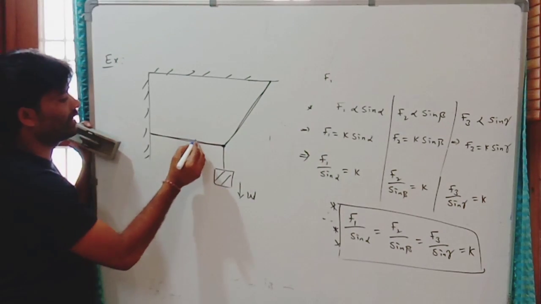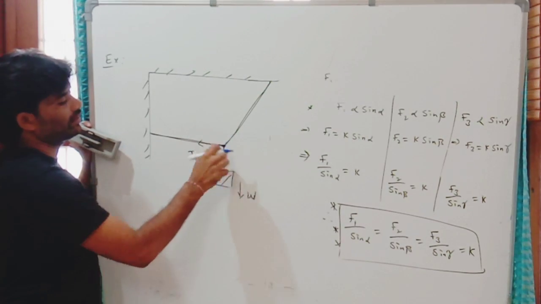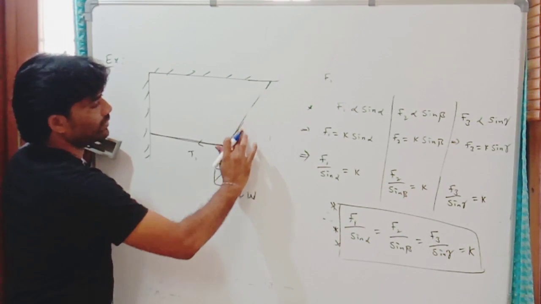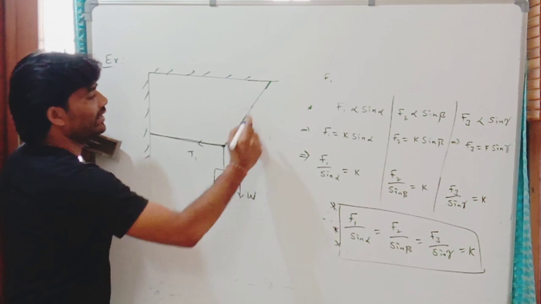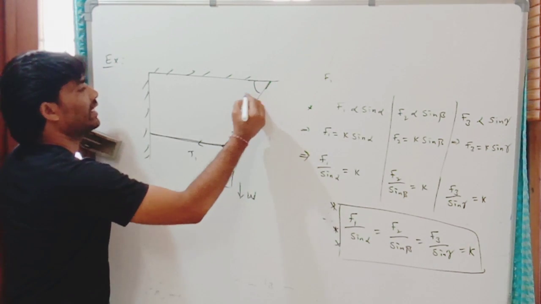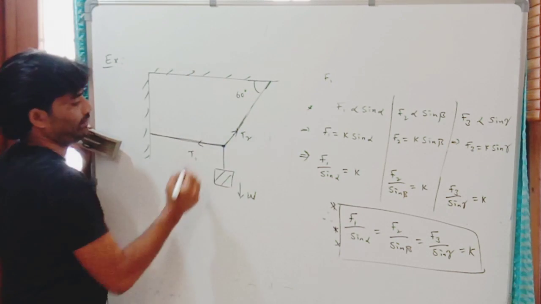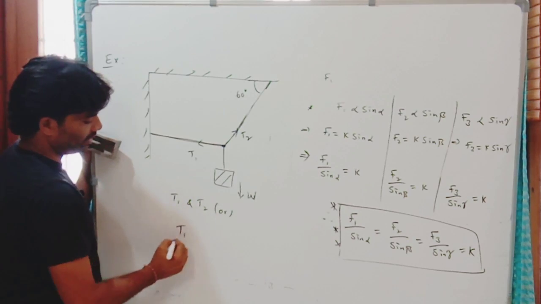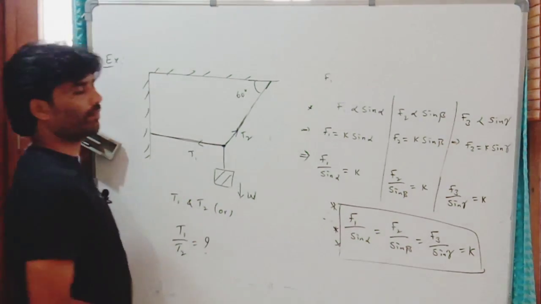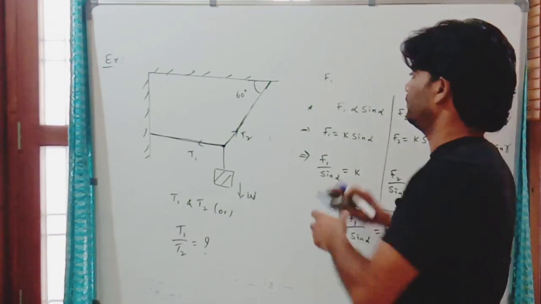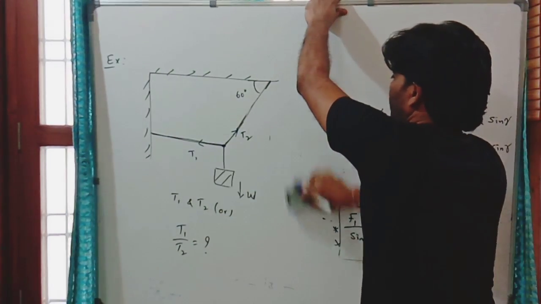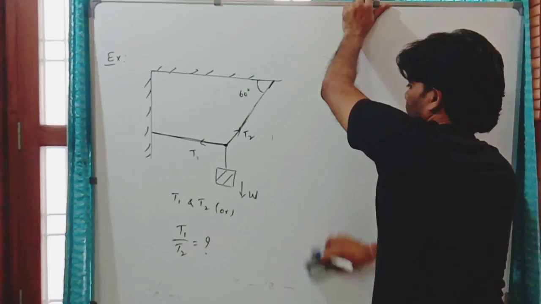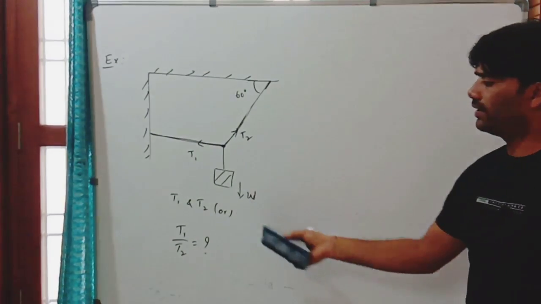This string is along the horizontal, here the tension is T1. The force exerted by this second string on this joint is T2. If this angle is 60 degrees, then my question is T1 and T2, or sometimes we are asked T1 by T2 also. You can apply Lami's theorem, or else you can also solve this based on resolution of vectors. In two methods we can find T1, T2 or the ratio.